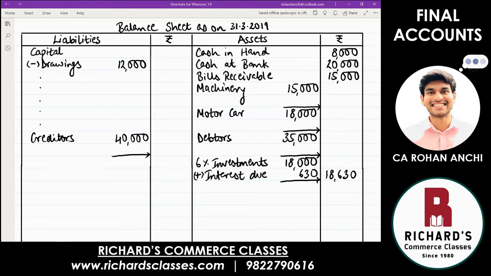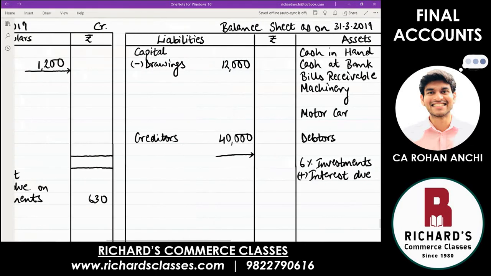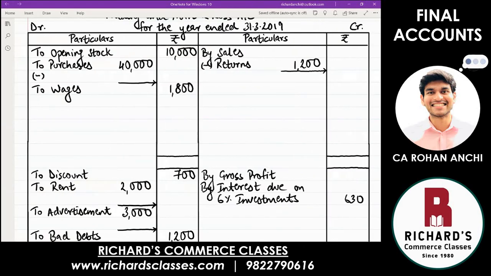Next, returns. These are purchase returns, which means from trading account, purchases, you will be deducting this item. Returns are 4,500, write down, less returns, 4,500. Deduct 4,500 from 40,000 and can you tell me net purchases? 45,500. Not that. 35,500. That's right.